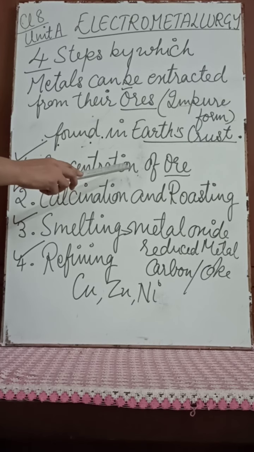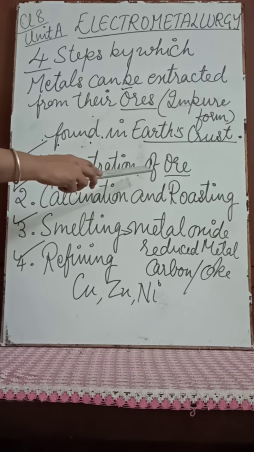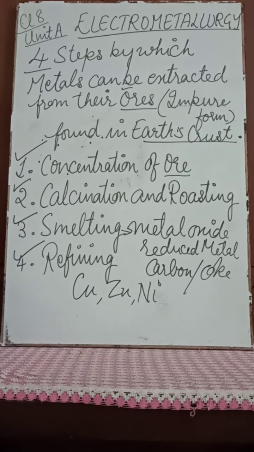And after removing the impurities, what happens? It is crushed into powder form, by two processes I told you. What are the two processes? Hydraulic or gravity separation and the electromagnetic process, right?